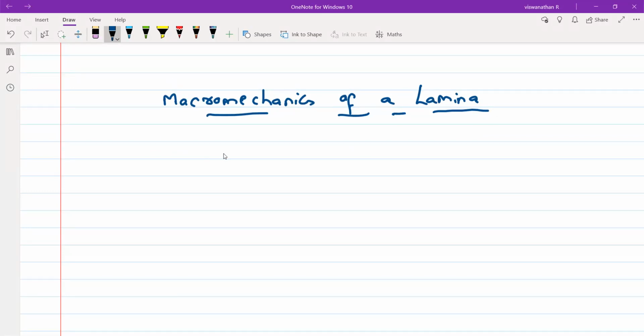Now, before we talk about composite materials, take a piece of isotropic material, and if you want to find the stress strain relation, what do you do?